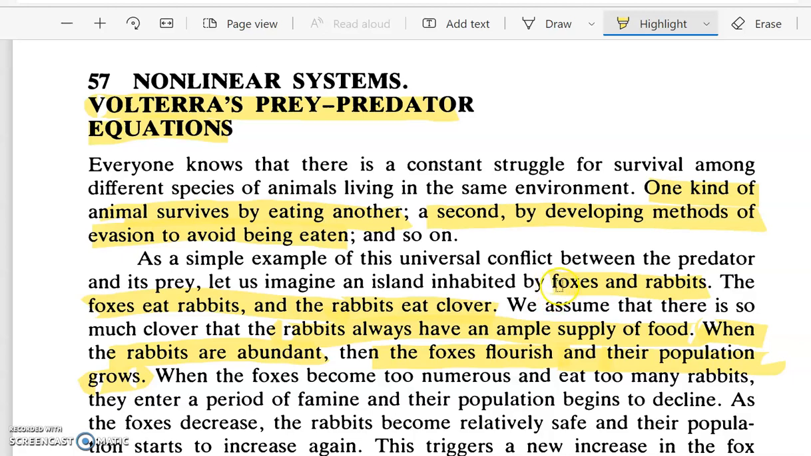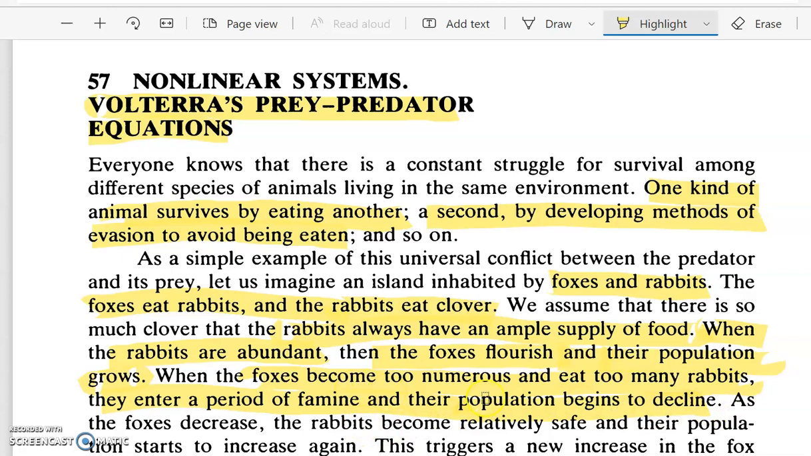A stage will come like something of the sort of a cycle. Since there are a large number of foxes, they will be in short supply of rabbits, so their population will start to decline. As the foxes become numerous, they will eat too many rabbits, and they enter a period of famine, and the population begins to decline. Such a situation will come.